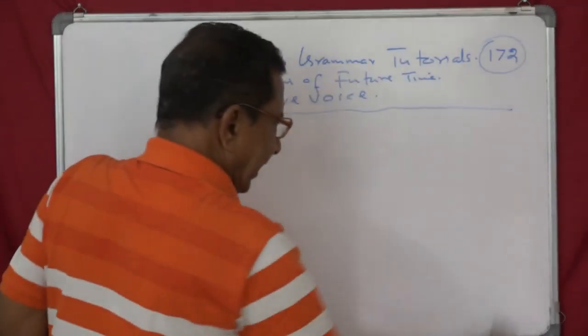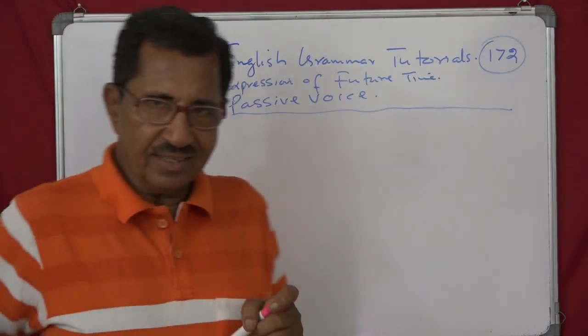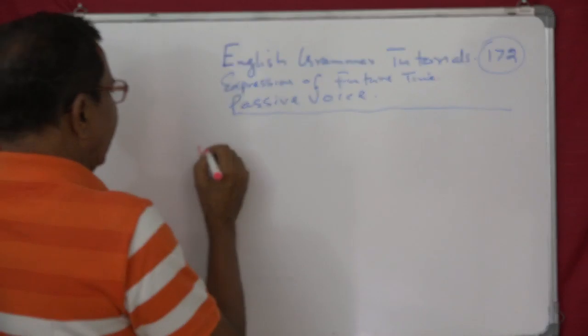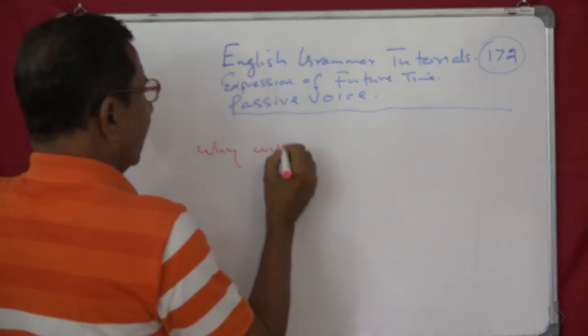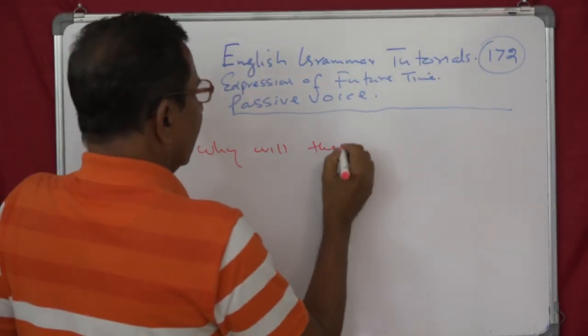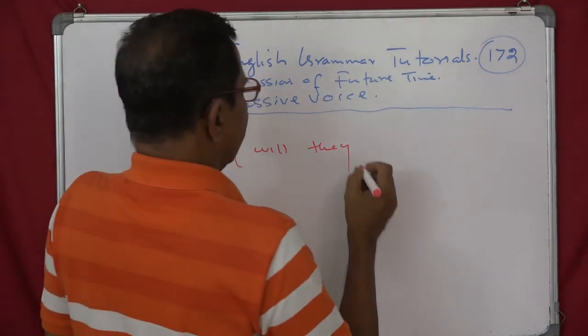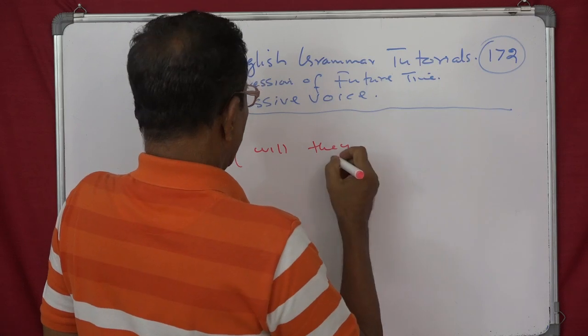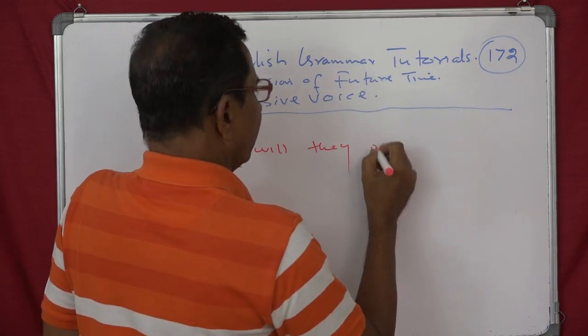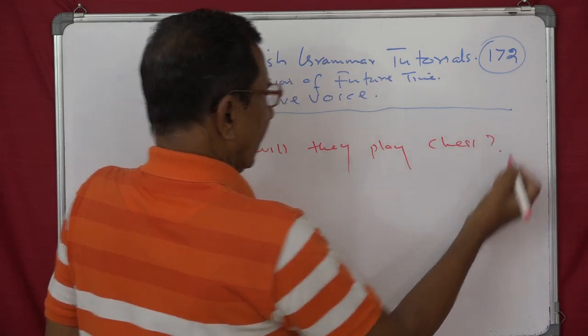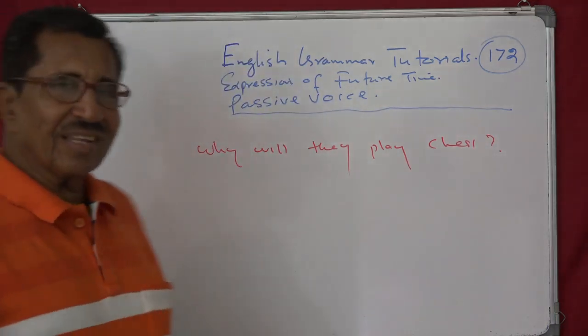Another question about why. You know why or when: why will they play chess? They can play something else. Why will they play chess?